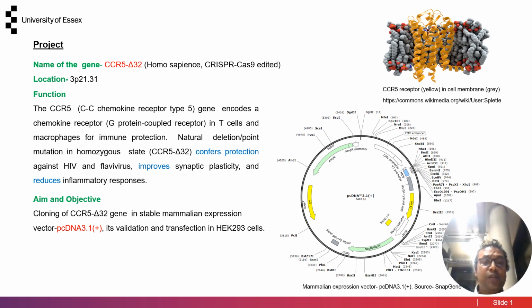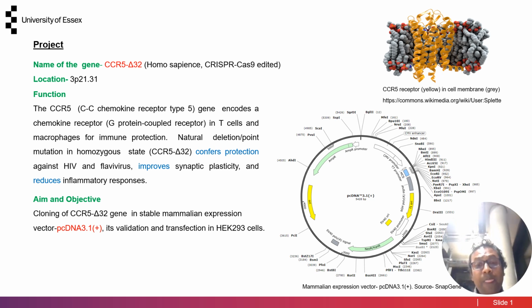The aim of this study is to clone this mutated gene in a stable mammalian expression vector, pcDNA 3.1, and to validate it and transfect it into HEK293 cells. pcDNA 3.1 has been selected because it is compatible. It is a large vector that can accommodate up to 5 kilo base pairs, and it has a strong CMV promoter zone. It has multiple cloning sites, including different restriction endonucleases like AscI, HindIII, EcoRI, and different antibiotic resistance genes like neomycin and ampicillin.